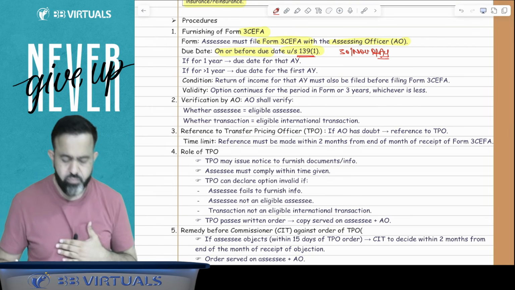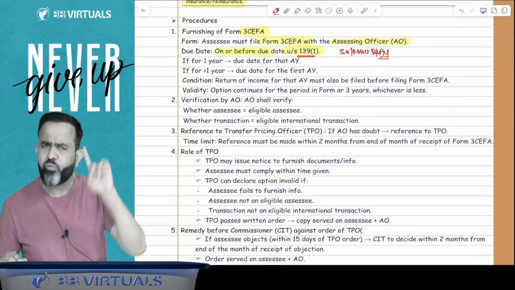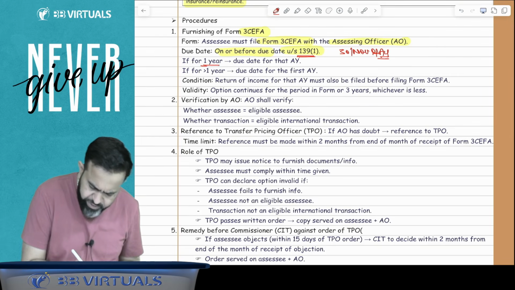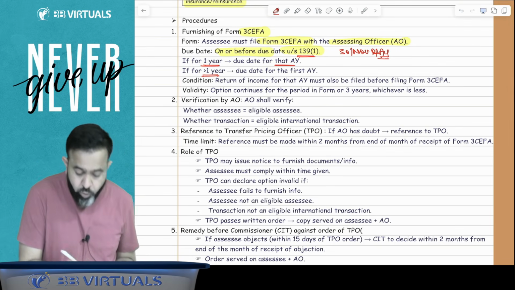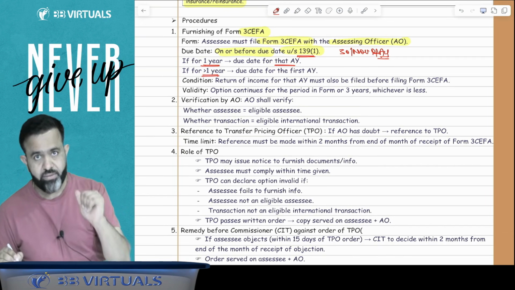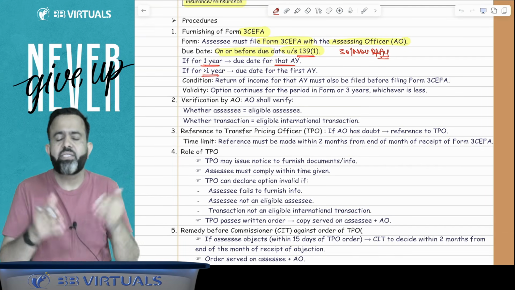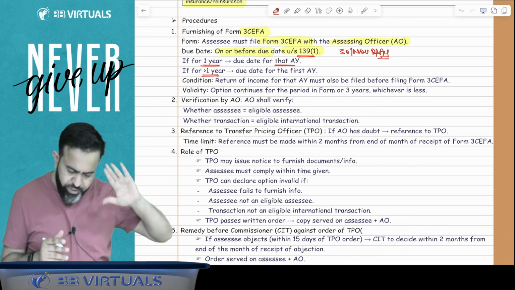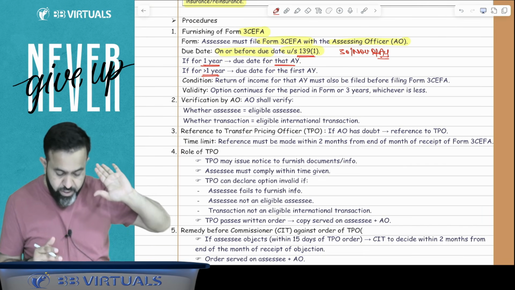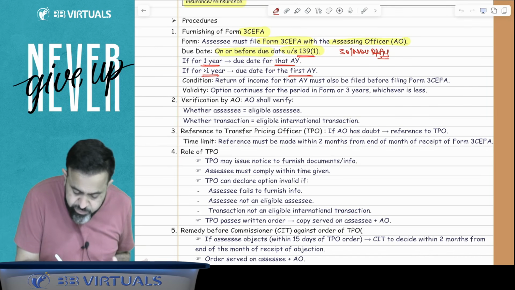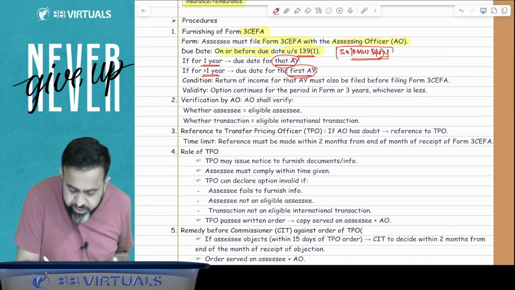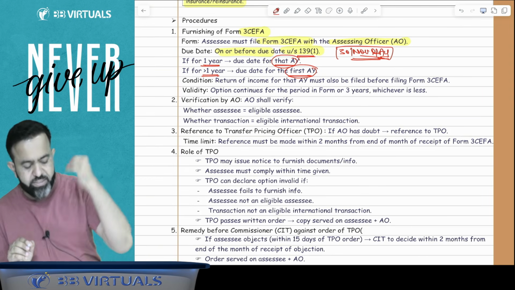Now guys, if you are opting for safe harbor for 1 year, then the due date is for that assessment year. But suppose you are opting for safe harbor for more than 1 year. There may be a possibility that you want the safe harbor for 2-3 years, can you do it? Answer is yes. If you are following it for more than 1 year, then before the due date of the first assessment year, you have to file the form, that is 3CEFA.